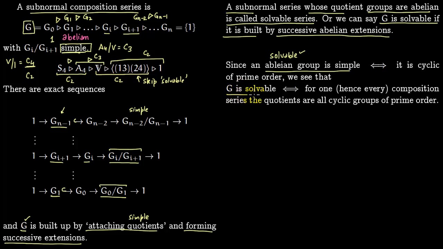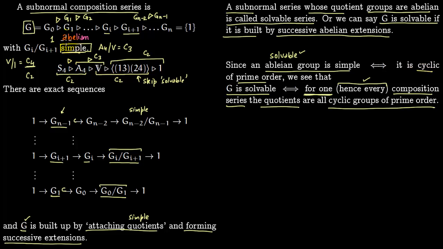So we say G is solvable if and only if for one of the composition series, and then hence every. This "hence every" comes from another important theorem we will talk about. So for one of the composition series, the quotients are all cyclic groups of prime order. So instead of simple you want abelian here, then all these quotients have to be cyclic of prime order.